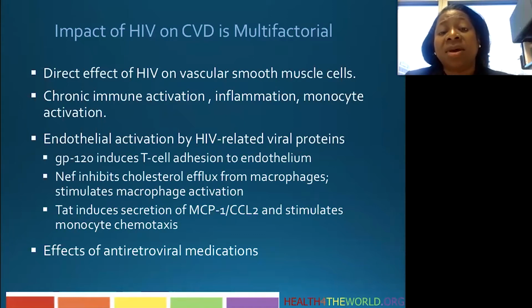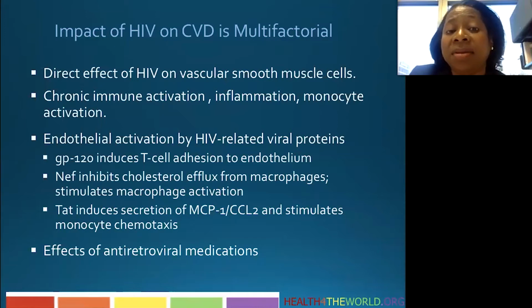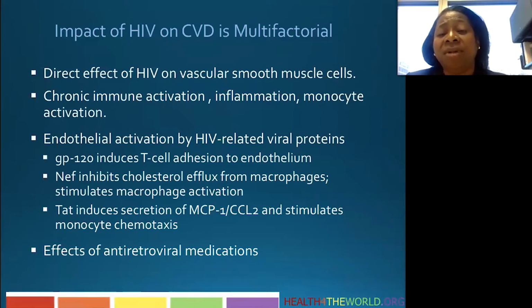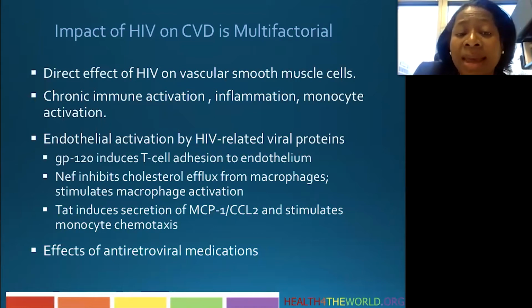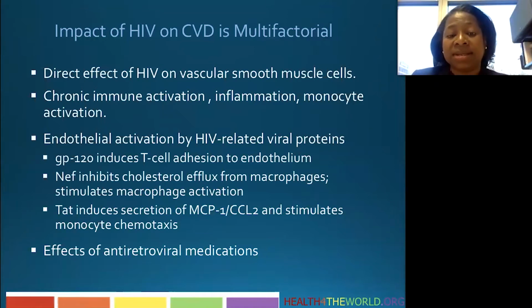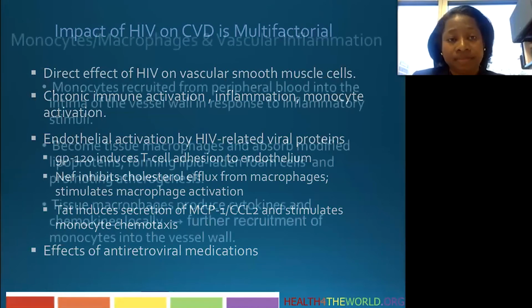HIV itself also has a direct effect on the endothelium. Several HIV-related viral proteins act on the endothelium, including GP120 that induces T-cell adhesion, NEF that inhibits cholesterol efflux from macrophages and contributes to macrophage activation and foamy cell formation, and TAT inducing secretion of MCP1, CCL2, and stimulating monocyte chemotaxis. And we spoke earlier about some of the antiretroviral medications.